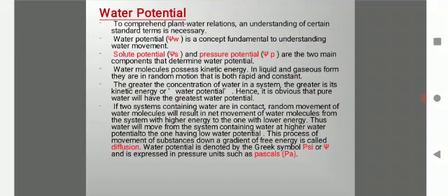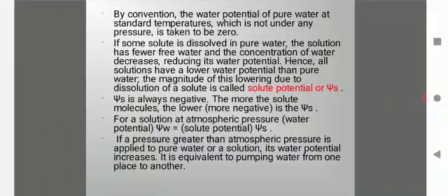Water potential is denoted by the Greek symbol psi and is expressed in pressure units such as pascals. By convention, the water potential of pure water at standard temperature, which is not under any pressure, is taken to be zero. If some solute is dissolved in pure water, the solution has fewer free water molecules and the concentration of water decreases, reducing its water potential.